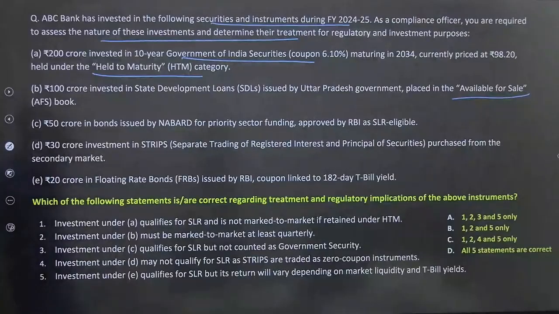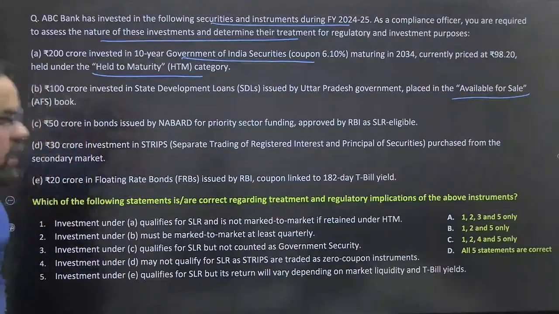50 crores in bonds issued by NABARD for priority sector lending, approved by RBI as SLR eligible. 30 crore investment in STRIPS, separate trading of registered interest and principal of securities, purchased from the secondary market. 20 crore in floating rate bonds issued by RBI, coupon linked to 182 days yield. ठीक है.